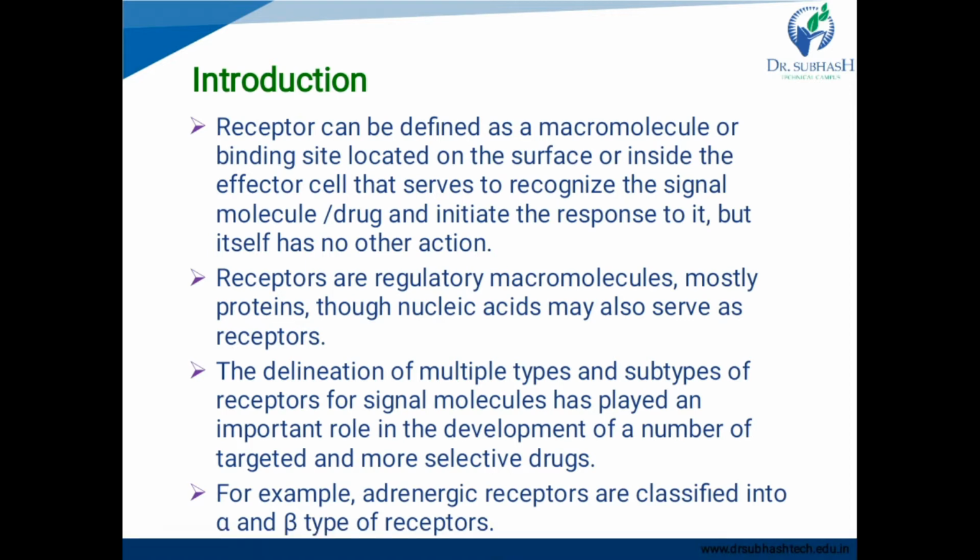The delineation of multiple types and subtypes of receptors for signal molecules has played an important role in the development of a number of targeted and more selective drugs. So there are many types and subtypes of receptors. For example, adrenergic receptors are classified into alpha and beta types of receptor.